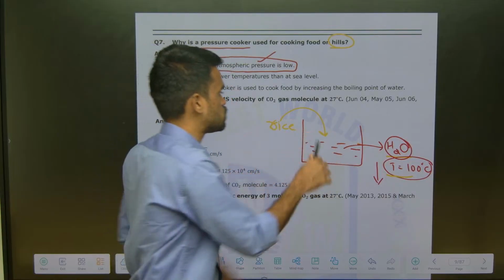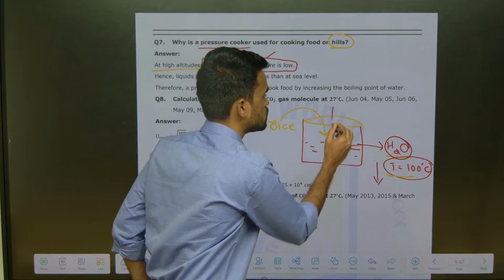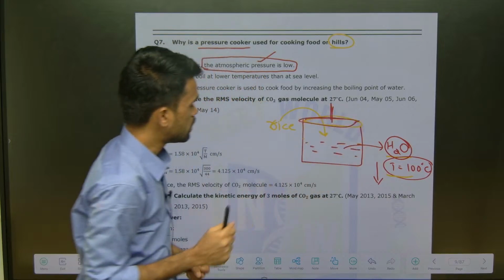So if we use a pressure cooker, what happens? Let us say this is a pressure cooker. Now what happens?